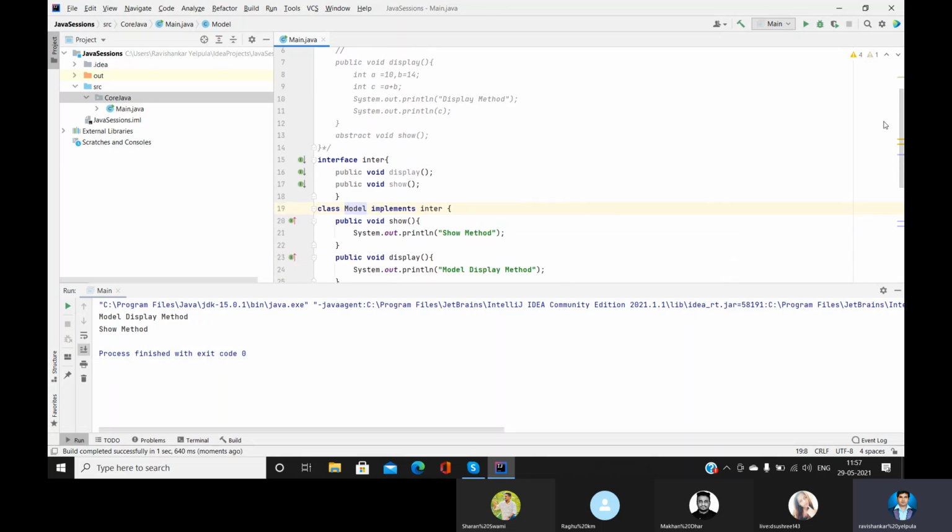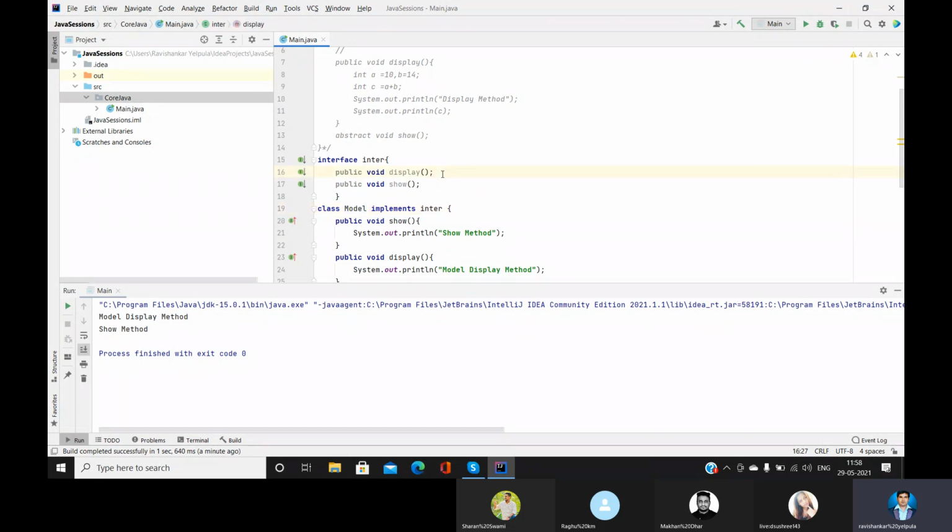This abstraction is generally achieved whenever you work on this. When I was learning Java, I had a confusion: a lot of times, whenever we work with databases or servlets, we have to work with interfaces. I used to think, what is the use of it? So this is the use of it, guys.